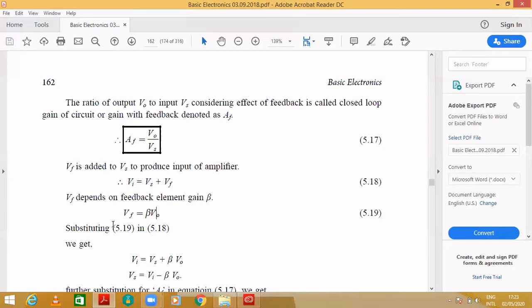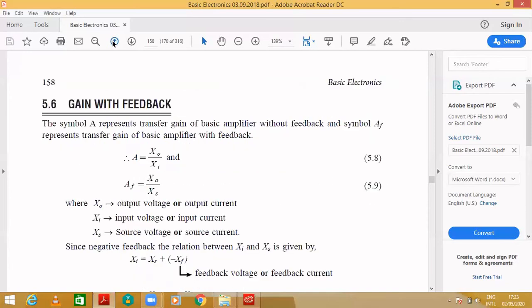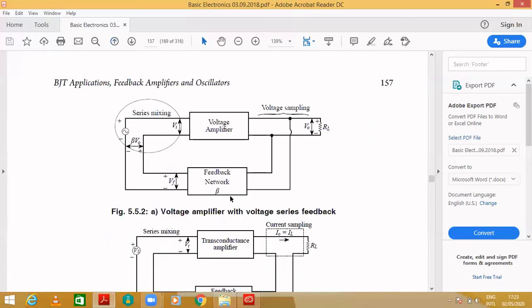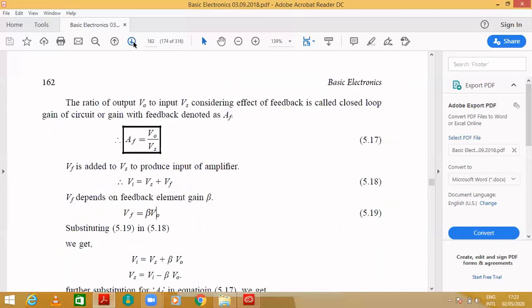Next, Vf depends on the feedback element. The feedback factor beta, you may remember: input is V naught, output is Vf. So when you write for beta, it will be Vf by V naught. Same thing is written over here.